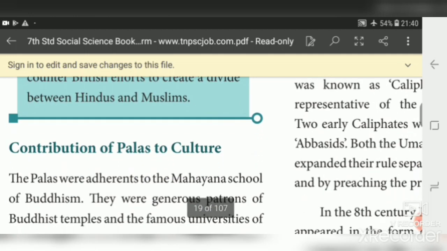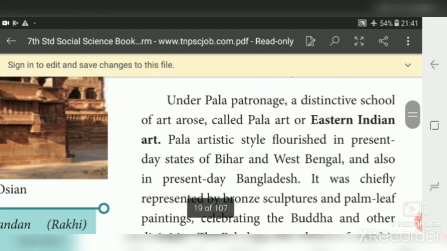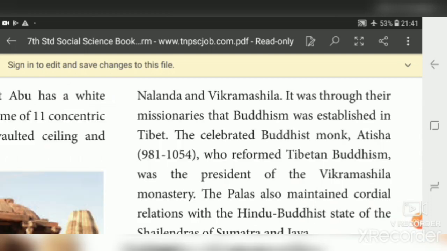Now we will see the contribution of Palas to our Indian culture. The Palas were adherents of the Mahayana school of Buddhism. In Buddhism, there were two groups, the Hinayana group and the Mahayana group. The Palas followed Mahayana Buddhism. They were generous patrons of Buddhist temples and famous universities like Nalanda and Vikramasila University. Already we have studied who founded the Vikramasila University. Dharmapala founded the Vikramasila University, and Nalanda University was founded by Kumaragupta. These two universities are very important.